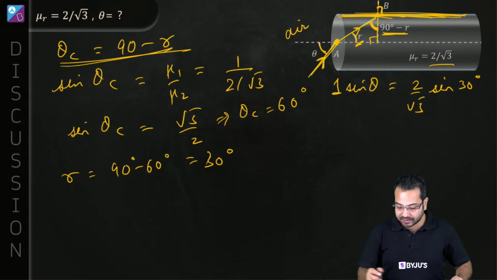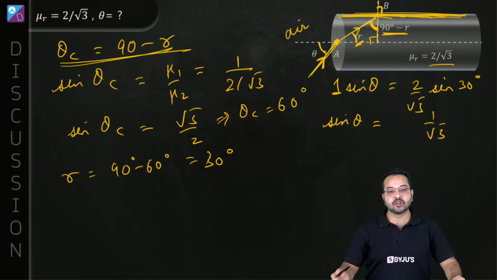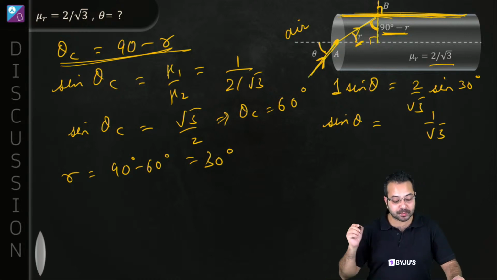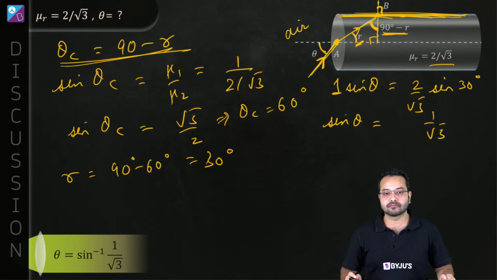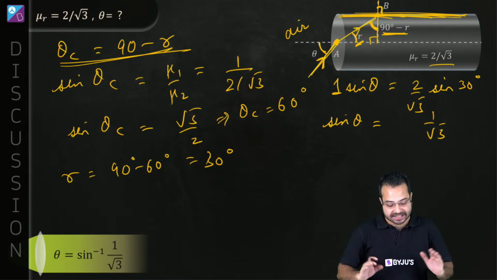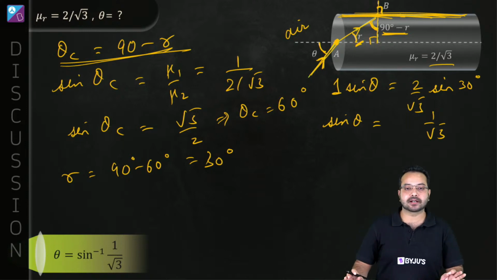So from here, what do we get? We get sine theta is equal to, now sine 30 degree is half. So I'll be left with 1 upon root 3. Correct? So sine theta is 1 upon root 3, which means theta is going to be equal to sine inverse of 1 upon root 3. Is that correct? Are we clear? Any confusion in this question? Let me know. I can address that.